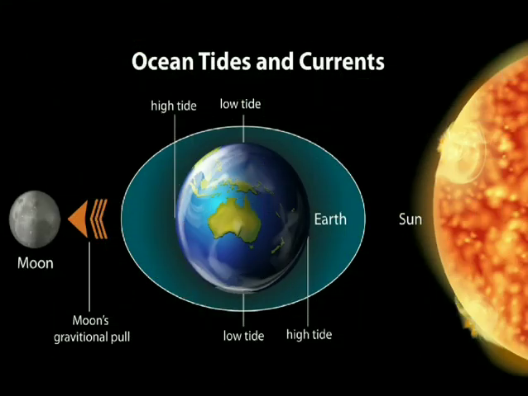So this is ocean tides. So here we can find the moon is exerting the gravitational pull. So the water from this area that is very close to the moon will come near to the moon, and on the other side the sun is exerting its gravitational pull near to the earth, so the water is changing to there. On both sides there we can find the high tide, but in the case of the northern pole and southern pole, there it is experiencing the low tide.